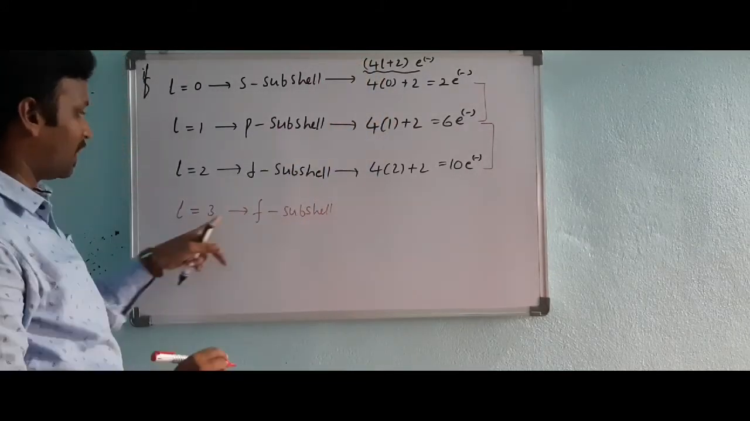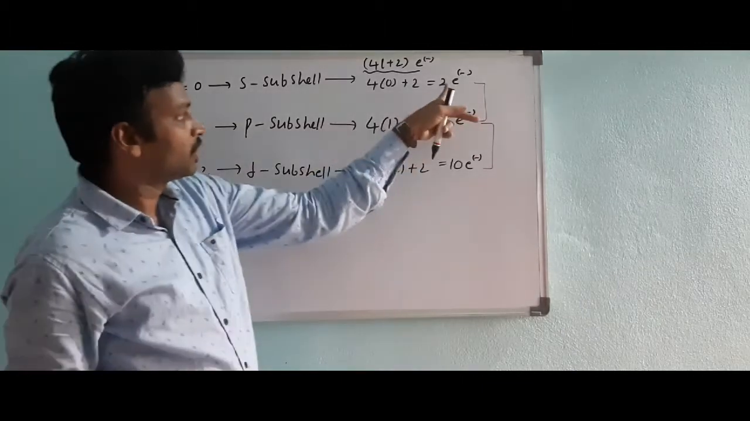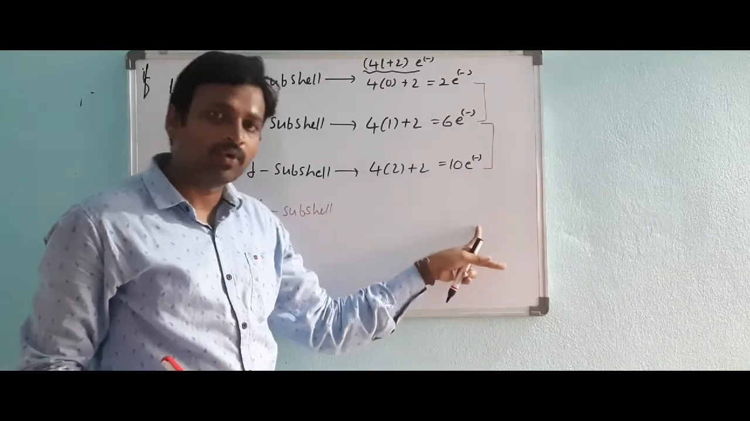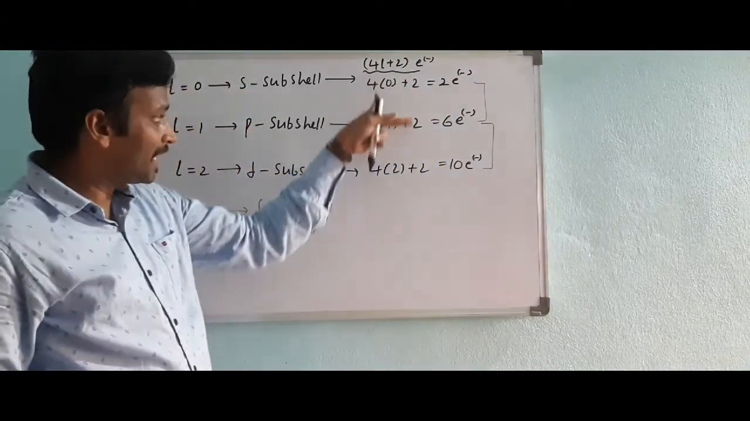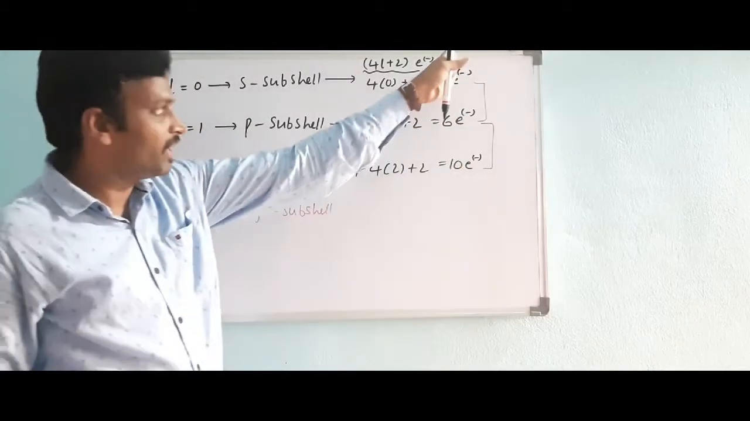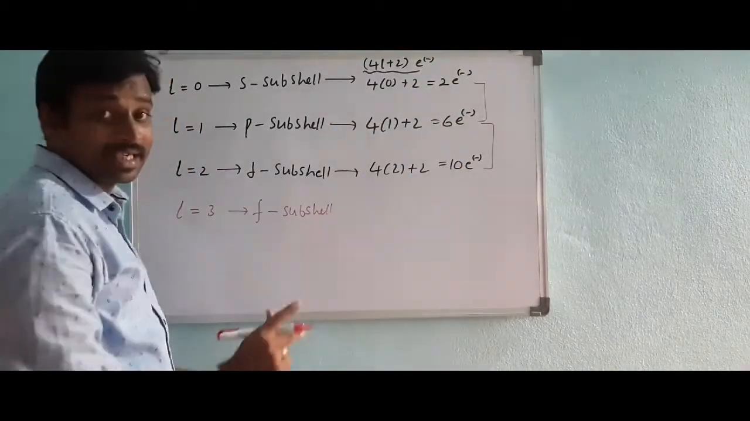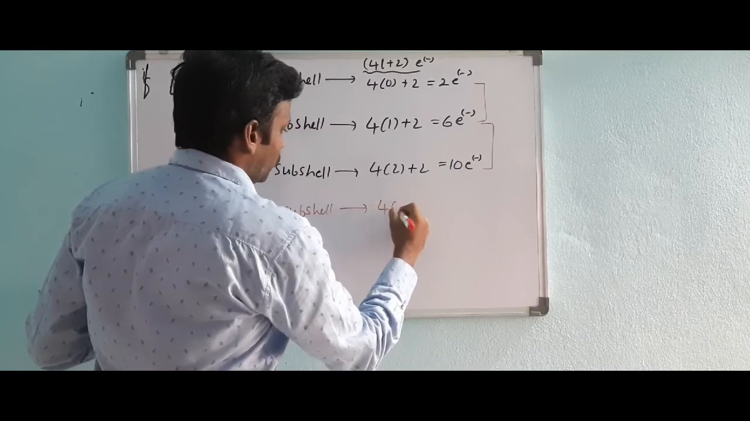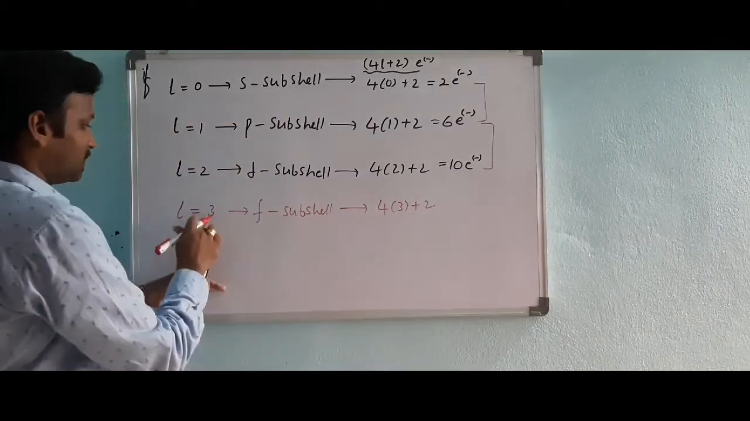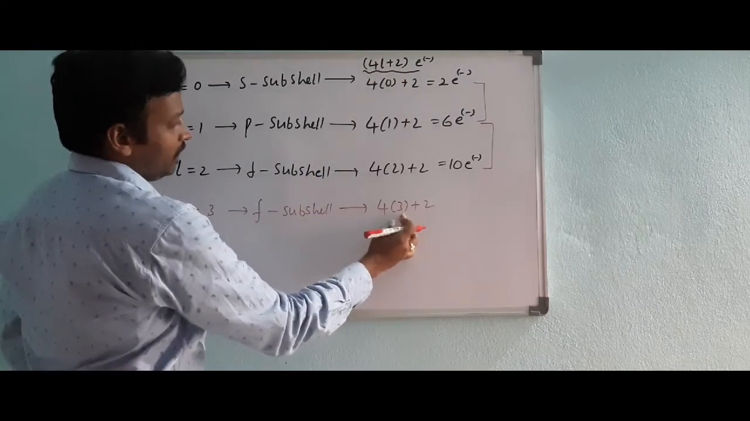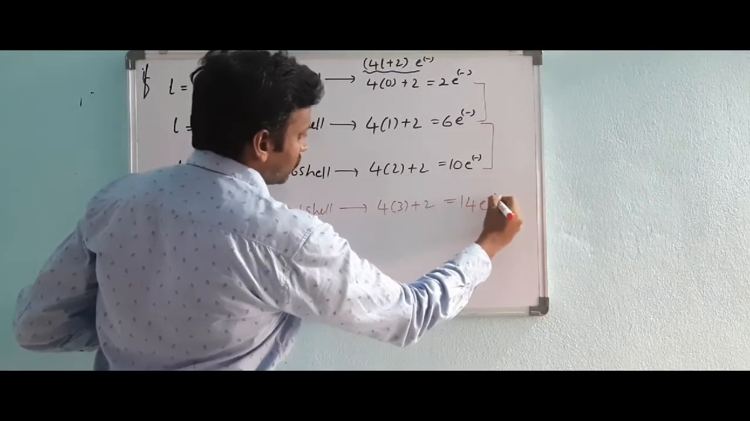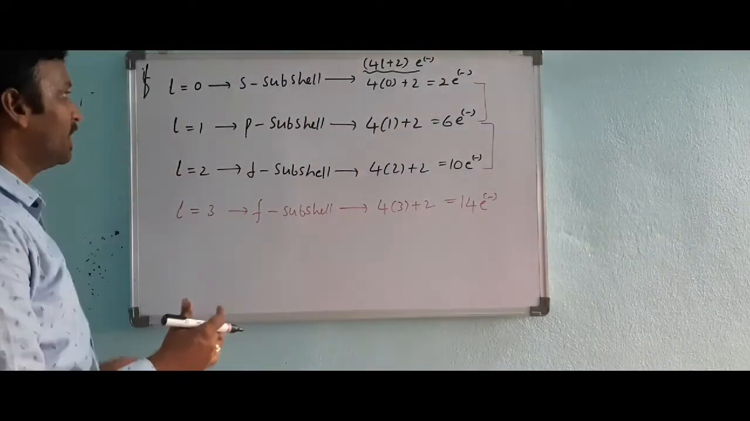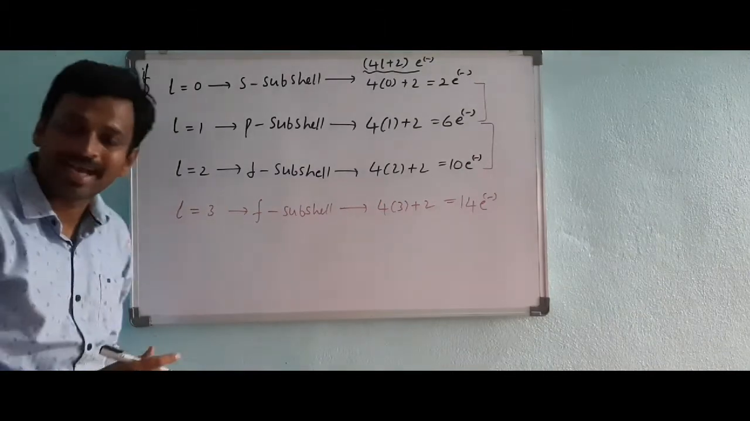Without this formula, I can say how many electrons are present in the f subshell. 2 electrons, 2 plus 4, 6. 6 plus 4, 10. 10 plus 4, 14 electrons. If you want, you can calculate by using this formula also. This is a simple way to get the number of electrons present in a subshell. So l is equal to 3, f subshell, means 4 into 3 plus 2. Because f means l value 3. 4 3s are 12, 12 plus 2. Here 14 electrons are present. Understood, clear? So that is how many electrons are present in a subshell.